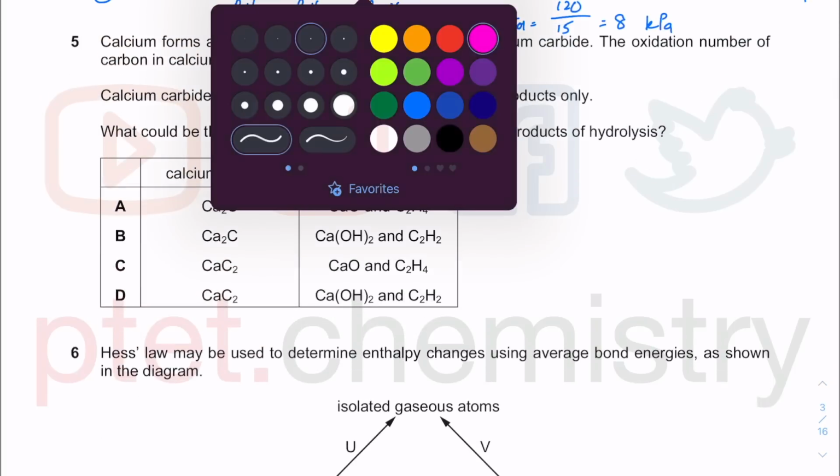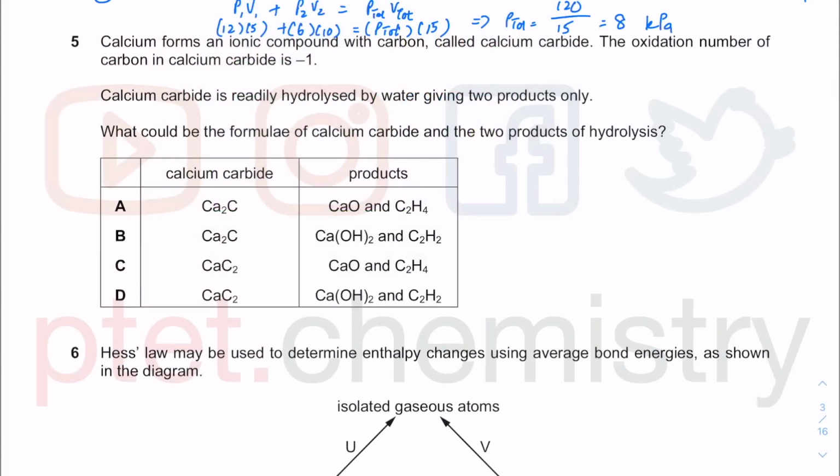So question 5. Calcium forms an ionic compound with carbon called calcium carbide. The oxidation number of carbon in calcium carbide is -1. So it's carbon -1 in calcium carbide. When you hydrolyze calcium carbide, so you can break the bond there, in the presence of water, you get 2 products. What would be the formula of calcium carbide?